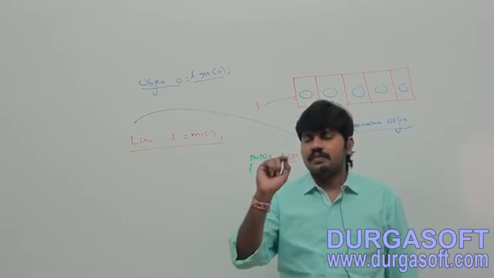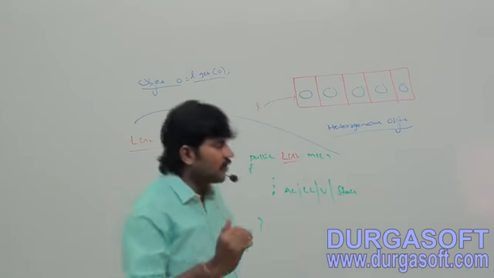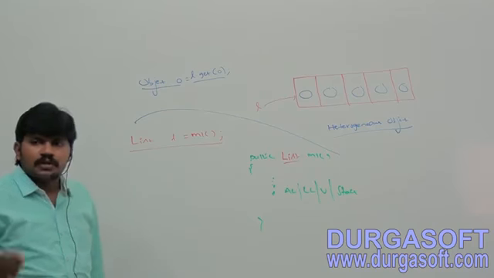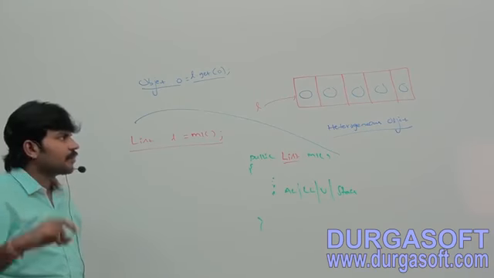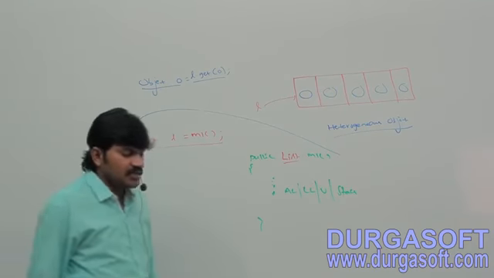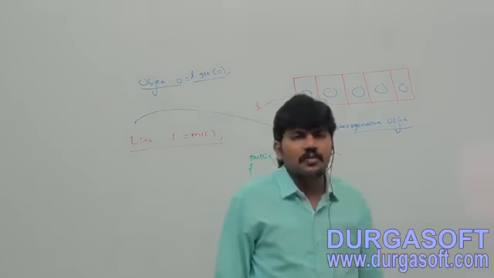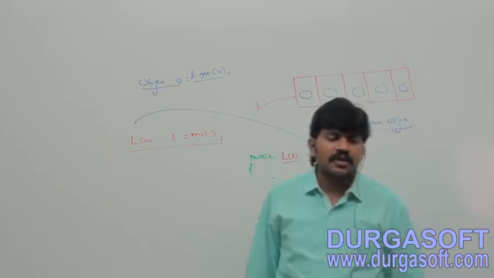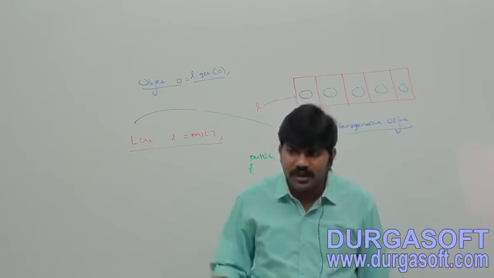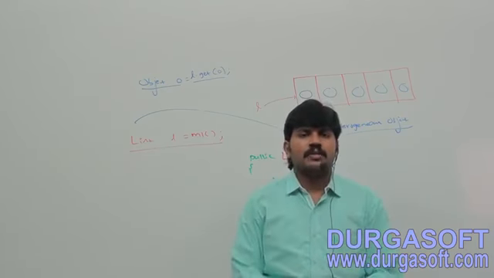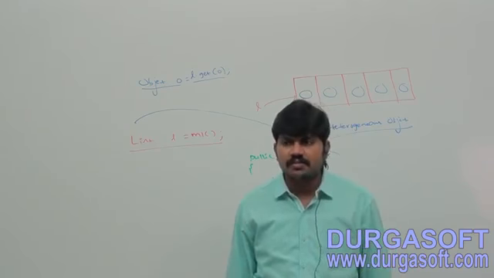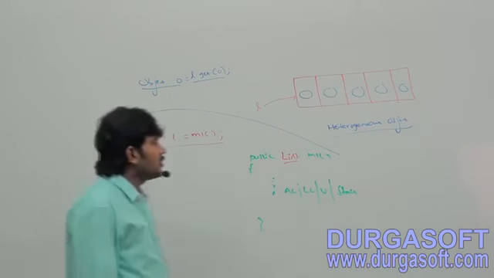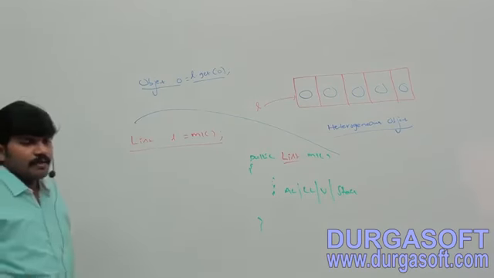Okay. Next, the next example. For example, the first element present in the ArrayList can be any type.